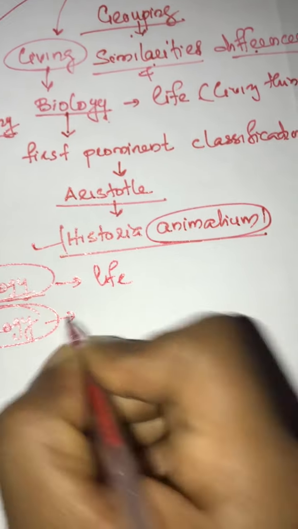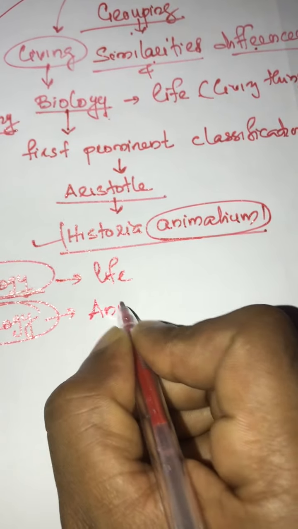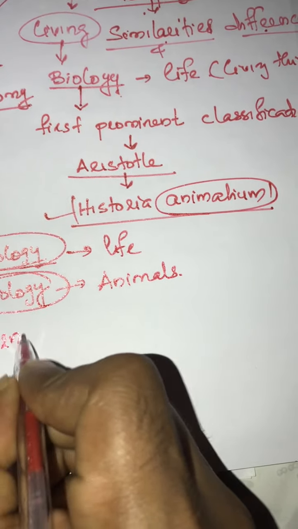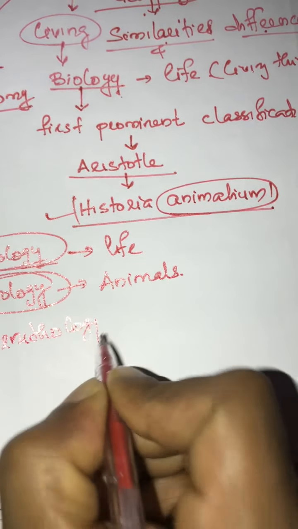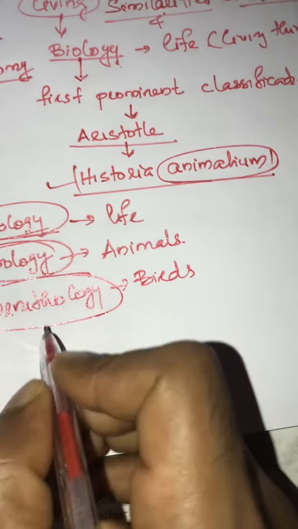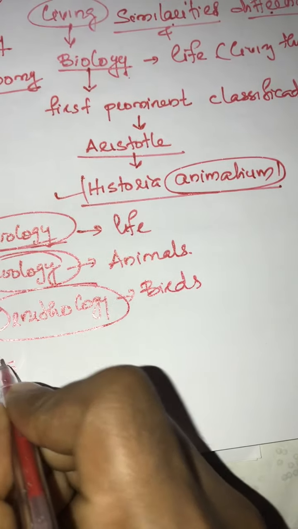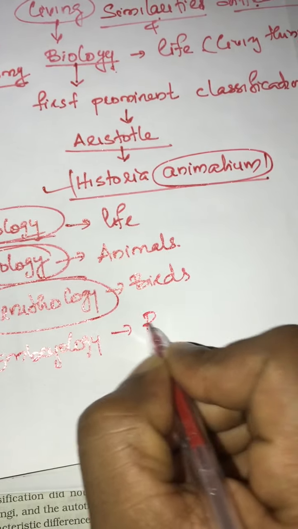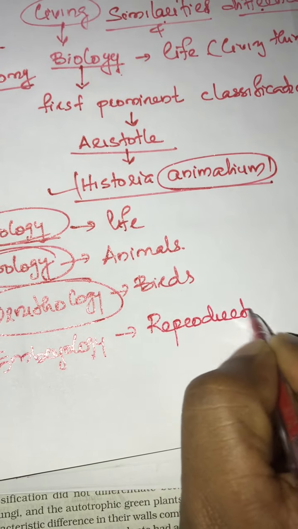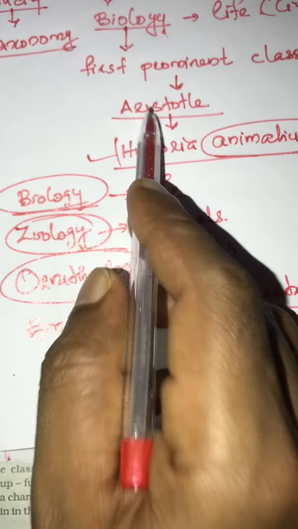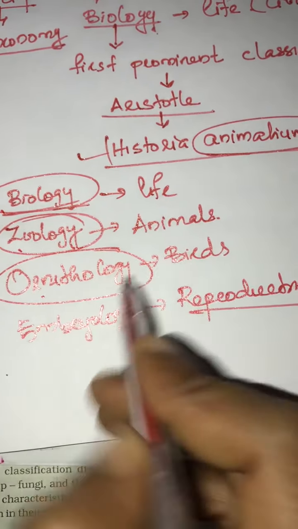Biology is the study about life. Zoology is the study about animals. He is also known as the father of ornithology, the study about birds, and the father of embryology, the study about reproduction, that is, reproductive biology. So Aristotle is called the father of biology, zoology, ornithology and embryology.